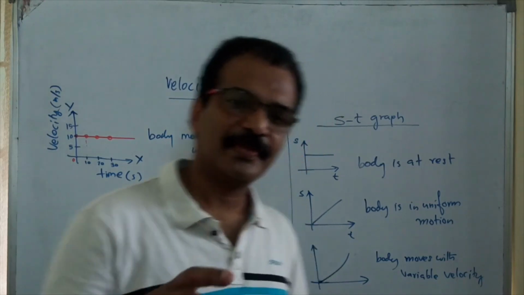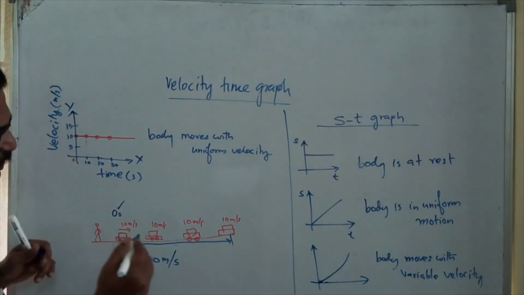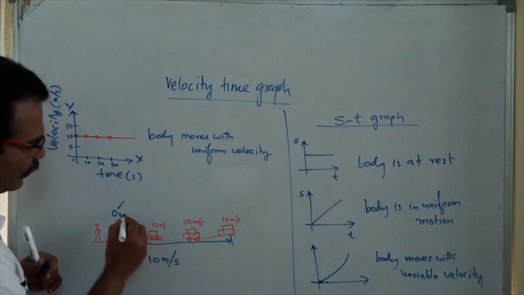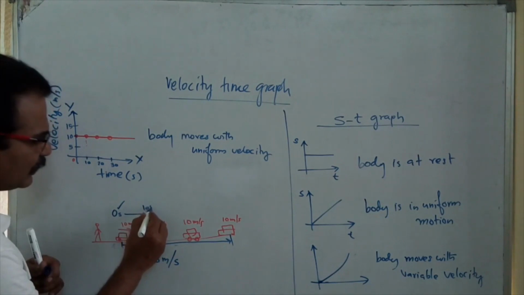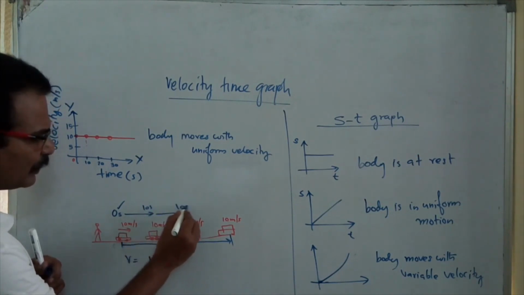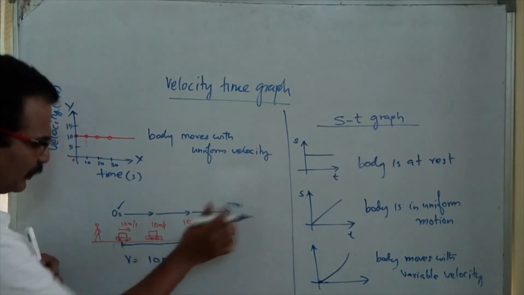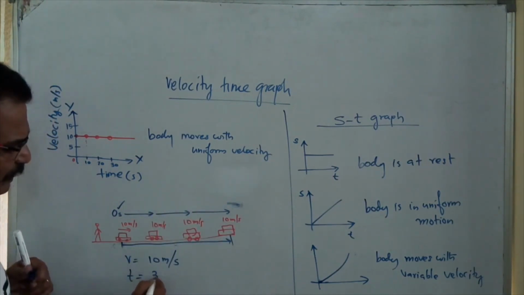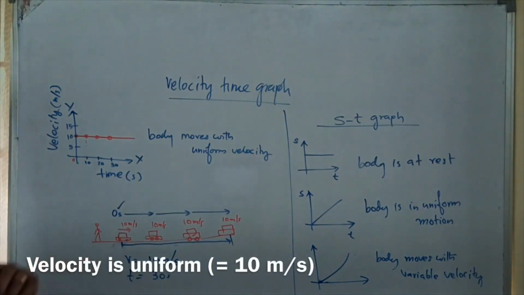Time is 30 seconds. From here to here it took 10 seconds, again here to here 10 seconds, and here again 10 seconds. That means the total time taken is 30 seconds.